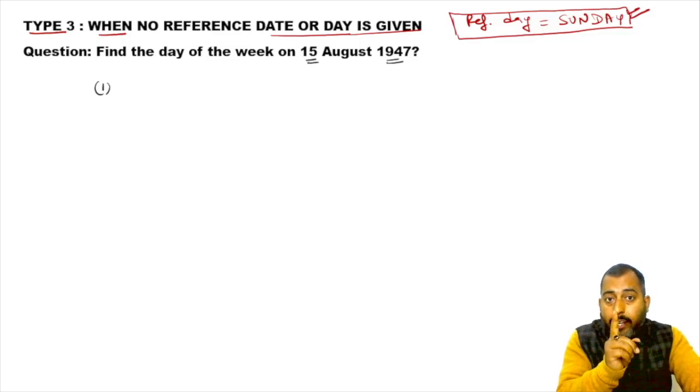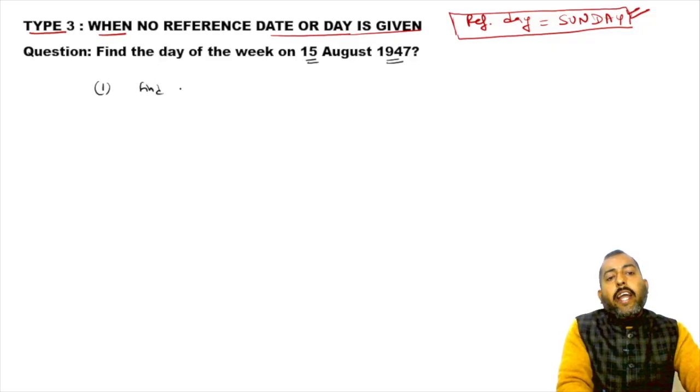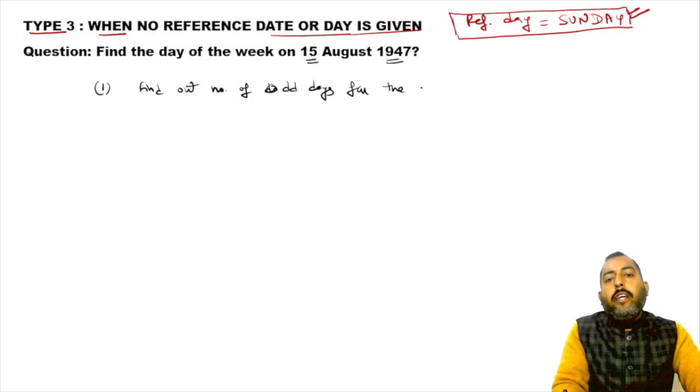So first step is to find out number of odd days for the centuries completed.